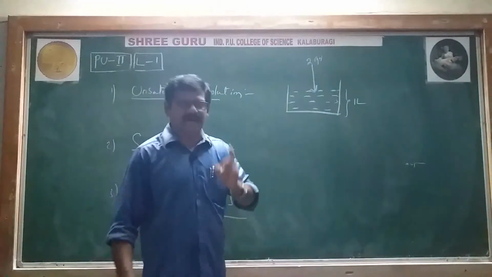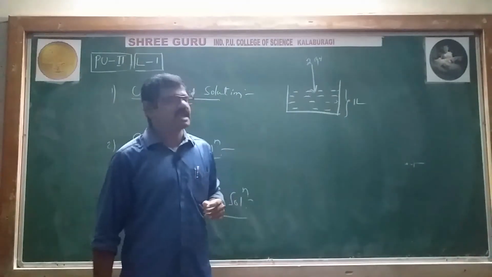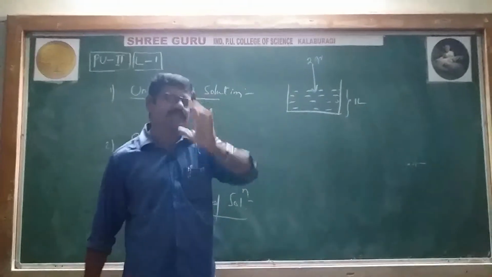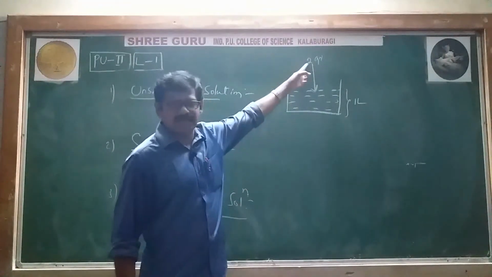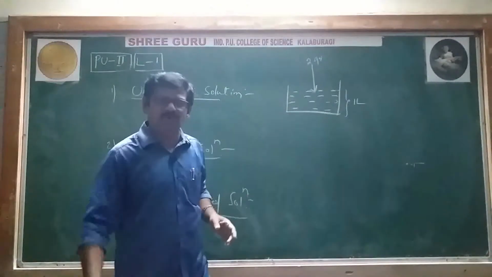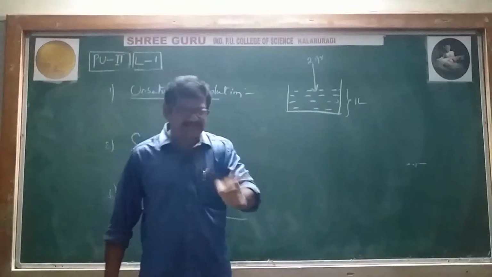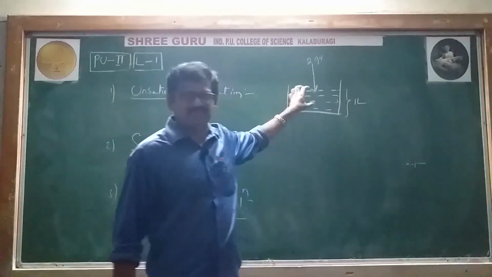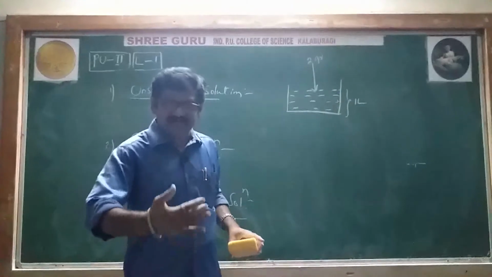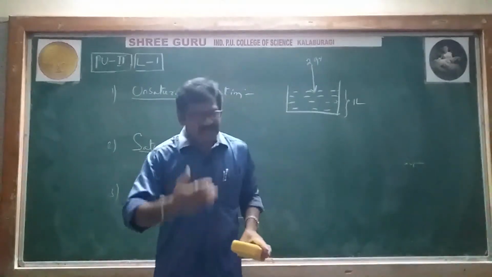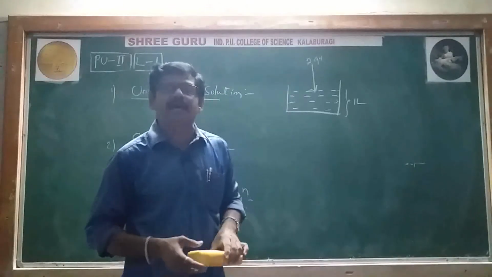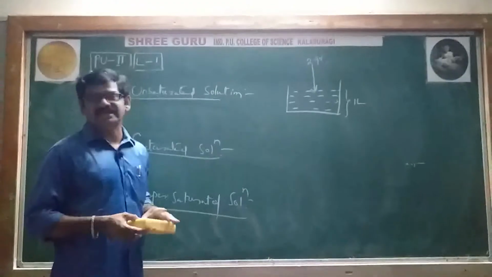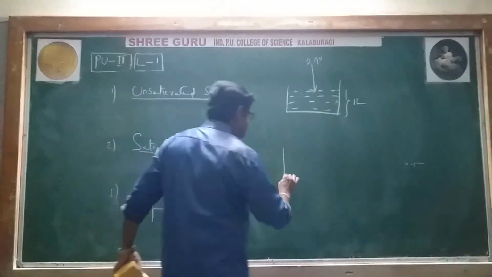That solution is called an unsaturated solution. Unsaturated means it can still dissolve 8 grams, because its capacity is up to 10 grams, remember. But we have added only 2 grams. Still some more solute can be dissolved in it. That type of solution is called an unsaturated solution. A solution in which some more solute can be dissolved is called an unsaturated solution. Then the saturated solution. Regarding the saturated solution, see here carefully.